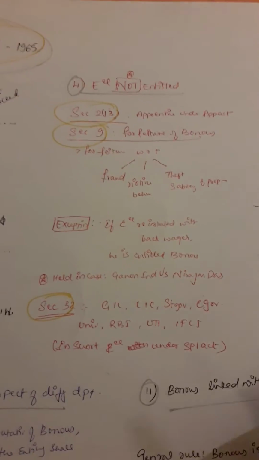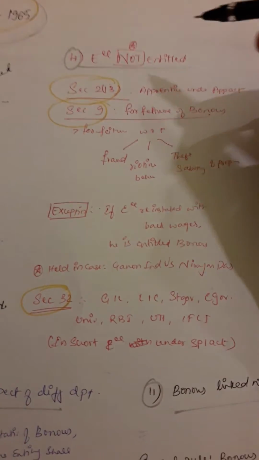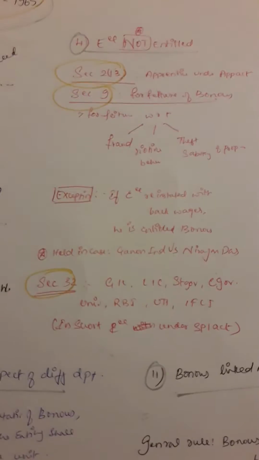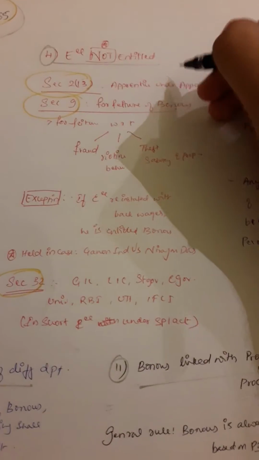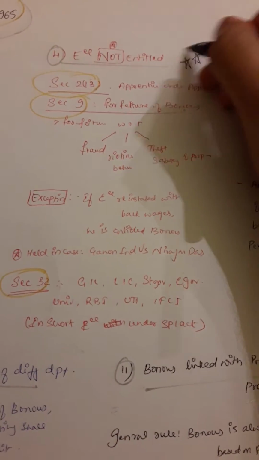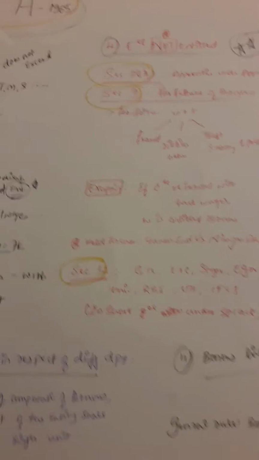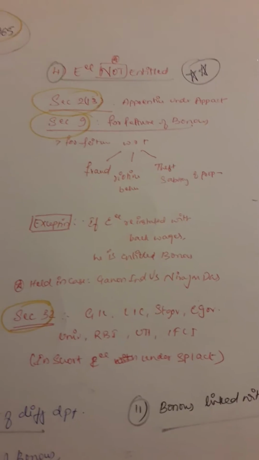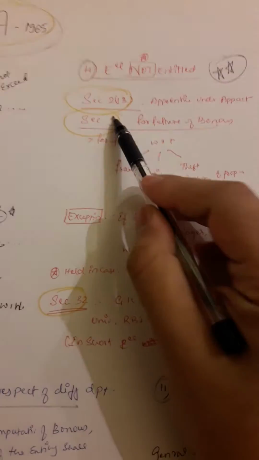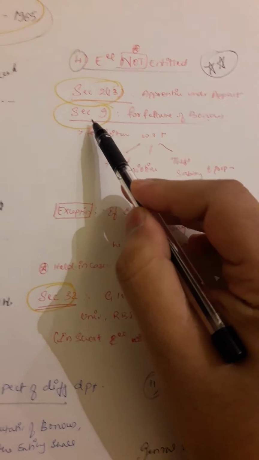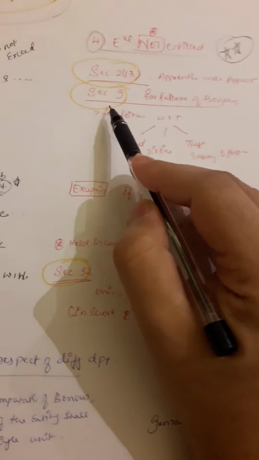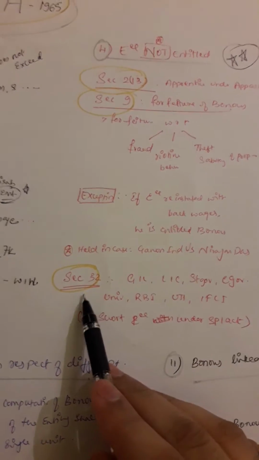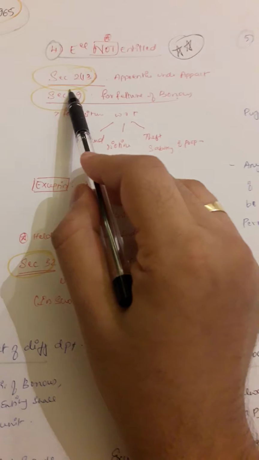Then, other than employees entitled, they'll be asking questions on employees not entitled. So we should know what is not entitled. This becomes more important. I can put two stars for that. All these will be coming in case laws only. Now, section 2(13), section 9, and section 32. We should know here, section 2(13) people are not entitled, section 9 people are not entitled, and section 32 people. Who are these section 2(13) people?